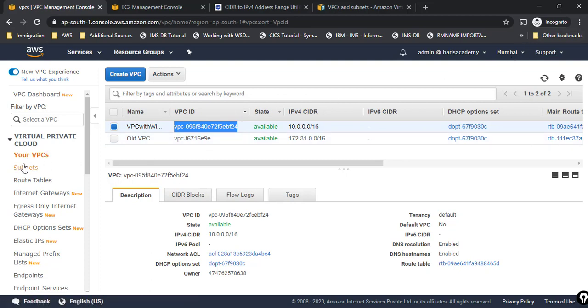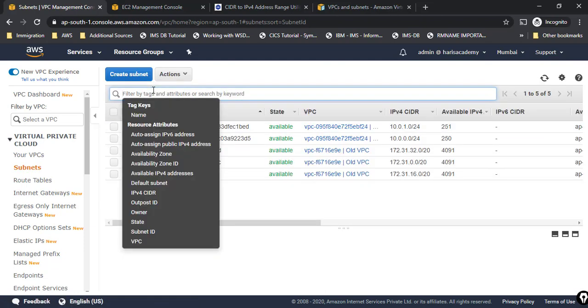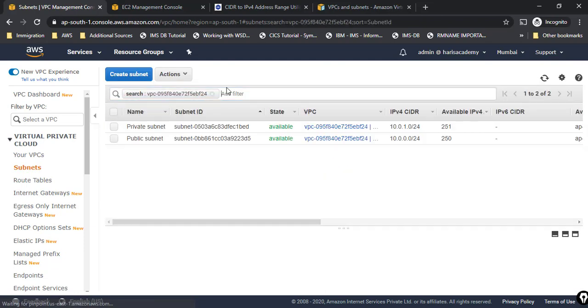Let us see how many subnets have been created by default. I'll filter with my VPC ID and see how many subnets are created, because we have selected two options there: one public subnet and one private subnet. I have these two subnets created.